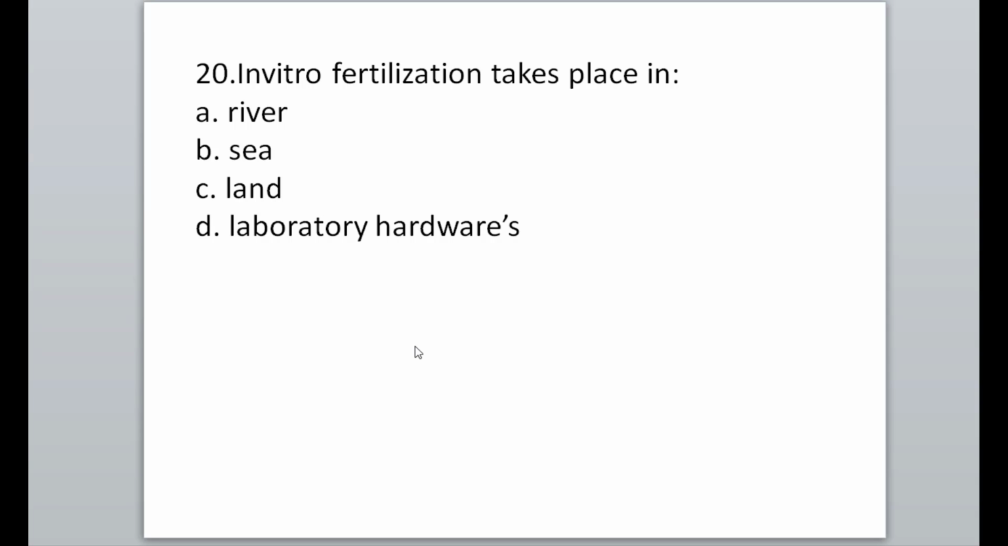In vitro fertilization takes place in laboratories. In vitro means outside the body. In vivo means inside the body.